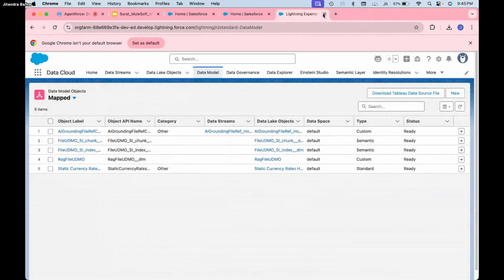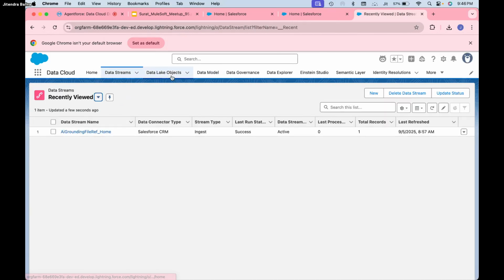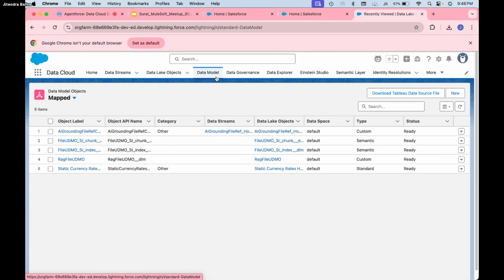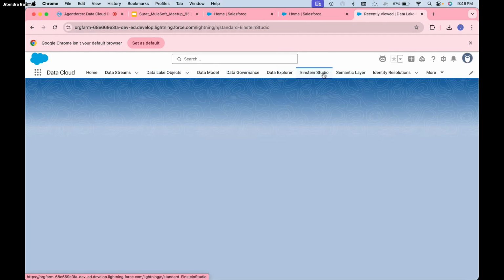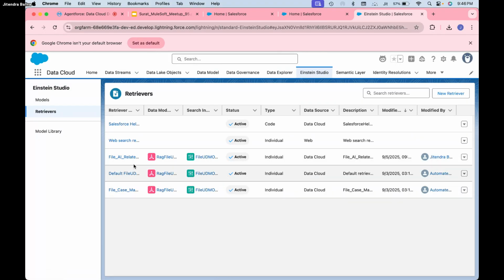I don't need this. The first thing, it will create a record in the data streams, right? Then it will move it to the data lake object, data model object, right? Then it will create an Einstein Studio retriever basically. So it will create a retriever here. See, the file AI related retriever is created. You can see that, right? As I mentioned, for one library it will create one retriever.